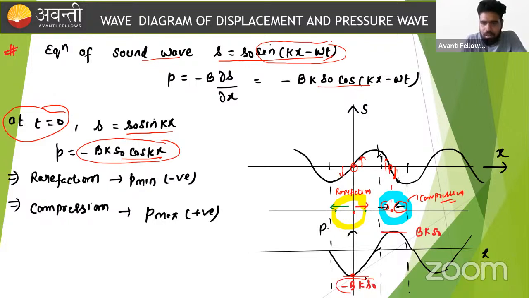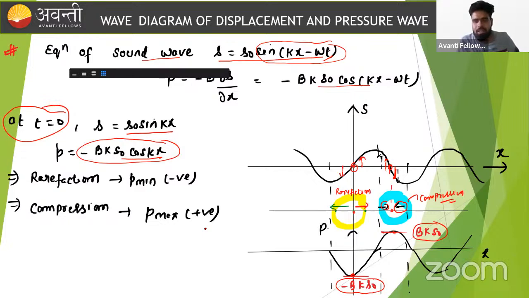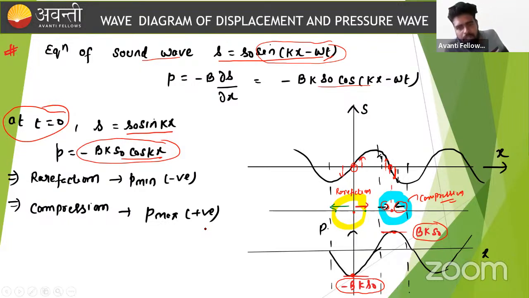Yes, this is correct. And pressure is minimum, that is minus EKX0. Where the compression occurs, pressure should be maximum. This is also correct. So we can say that whatever we feel is proven by the graph of the pressure wave. Okay, beta, I hope this is clear to everyone. What is the concept and how we should remember the concept.